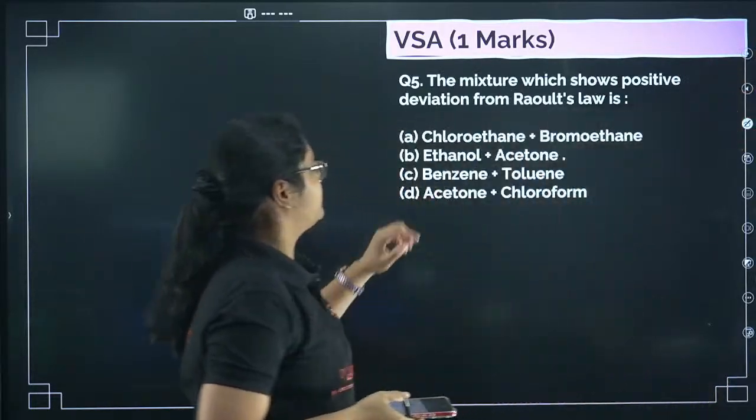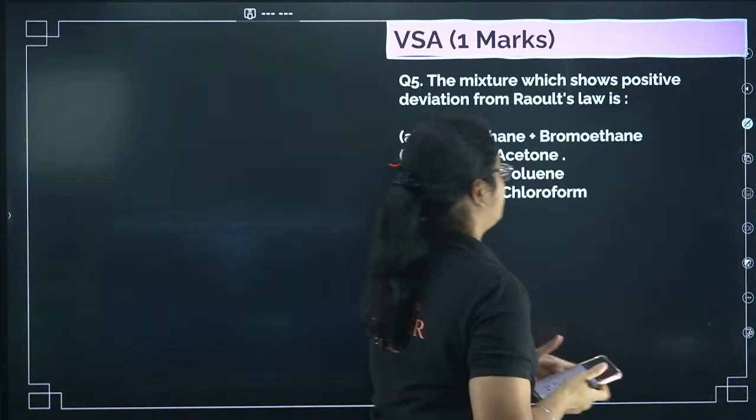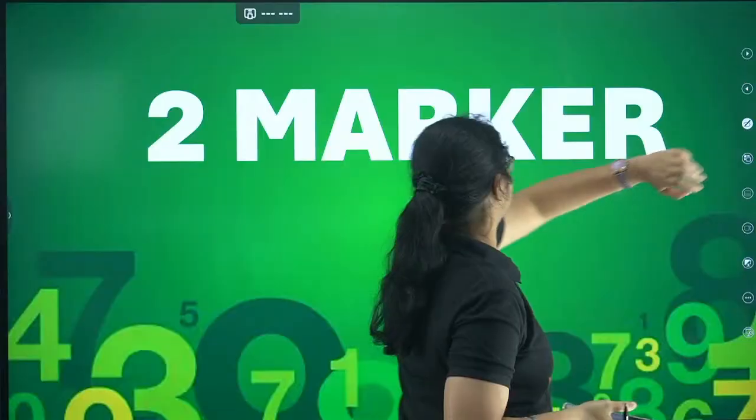Next question, the mixture shows positive deviation from Raoult's law, undoubtedly ethanol and acetone. We know this very common example.